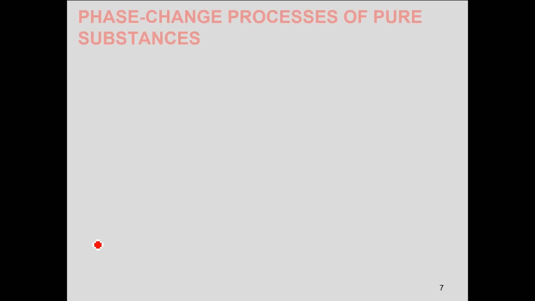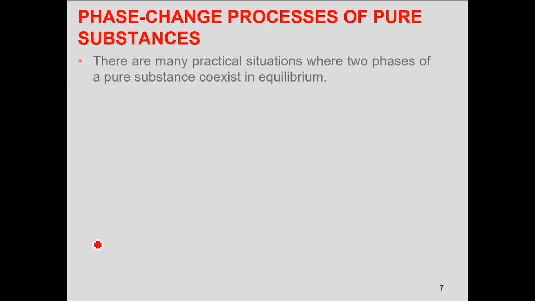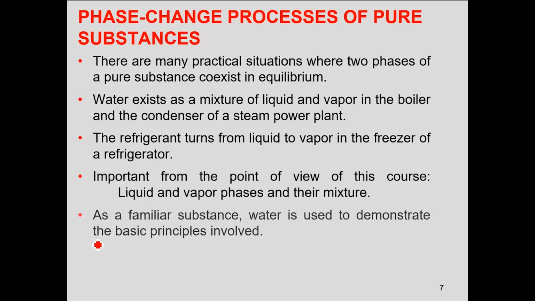We'll begin with the phase change process of pure substance, which involves the liquid to vapor phase transformation. So liquid vapor phases and their mixture, they need to be understood in detail.